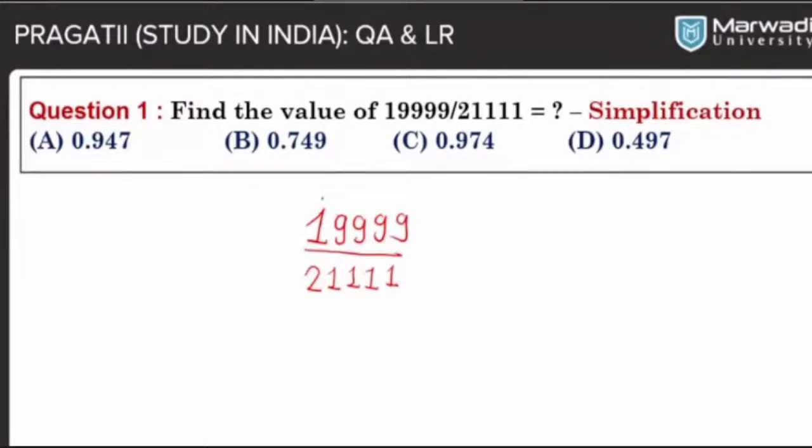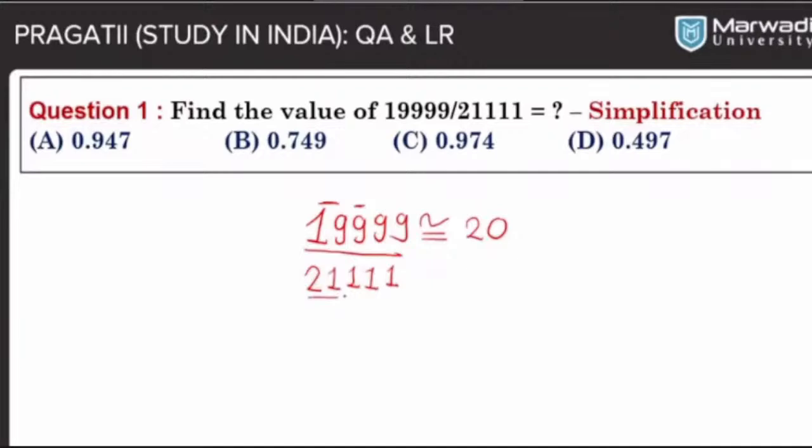So what we can do here: we have a 5-digit number, and we will convert this 5-digit number into a 2-digit number. The first 2 digits are 19, but the third digit is 9. If the third digit is 5 or more than 5, we can add 1 to the first 2 digits. So approximately, it will become 20. And also look at the denominator, 21111.